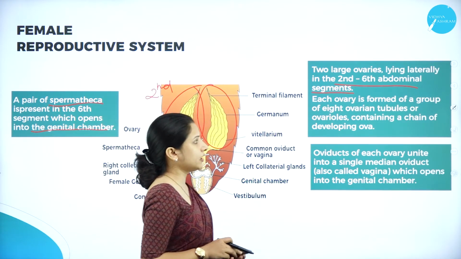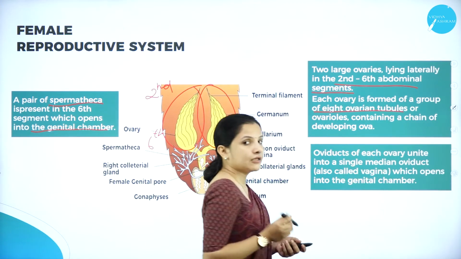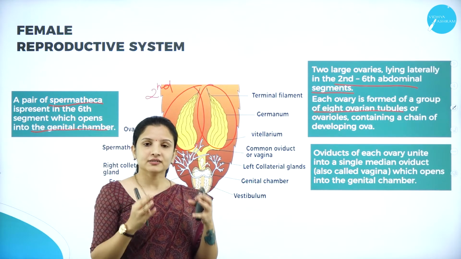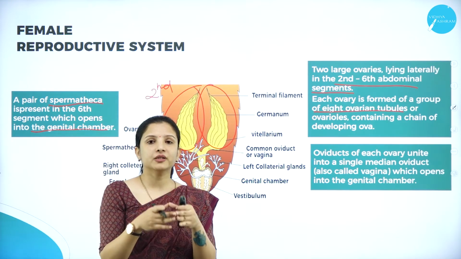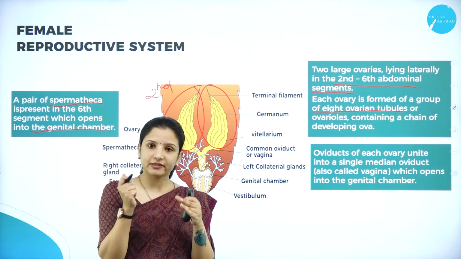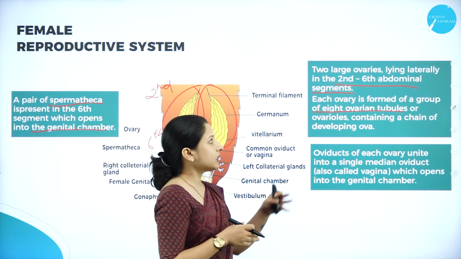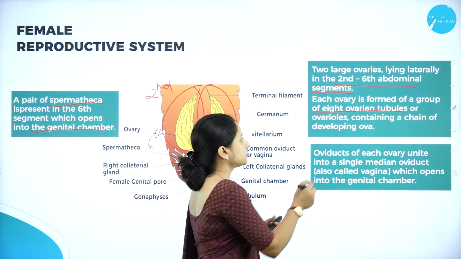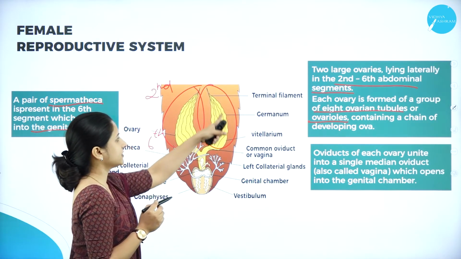Each ovary is formed by a group of 8 ovarian tubules. In the male, the seminiferous tubules were present, right? These seminiferous tubules grouped together to form the spermatophore in the case of male. But here, the ovaries are present. Each ovary is made of 8 ovarian tubules, which together are called the ovules.